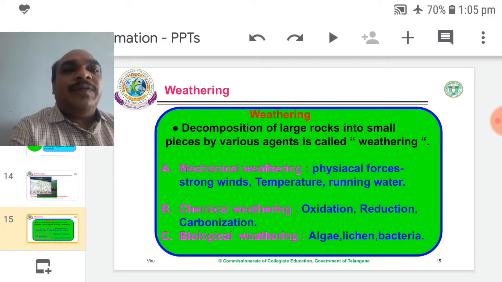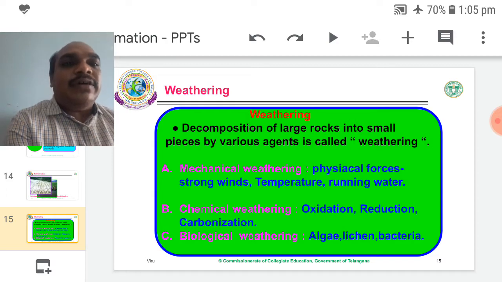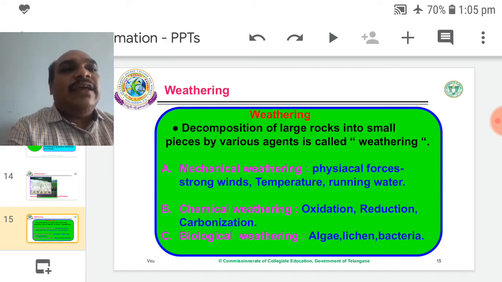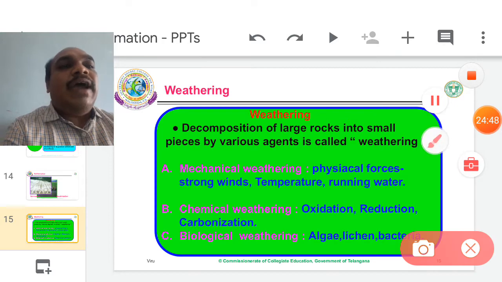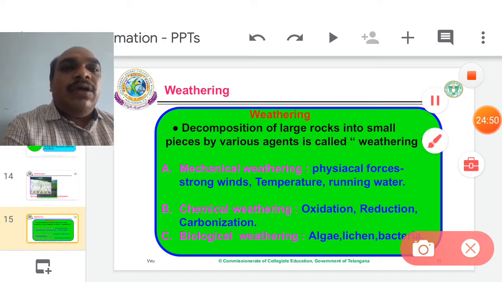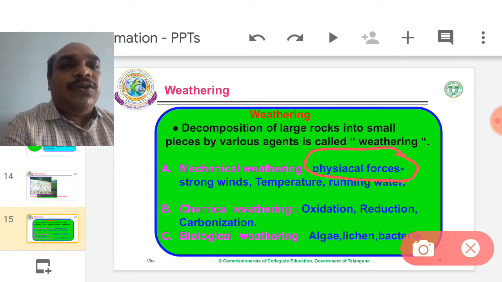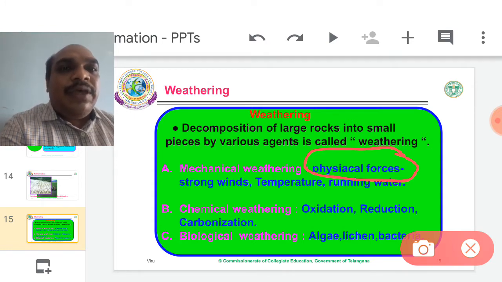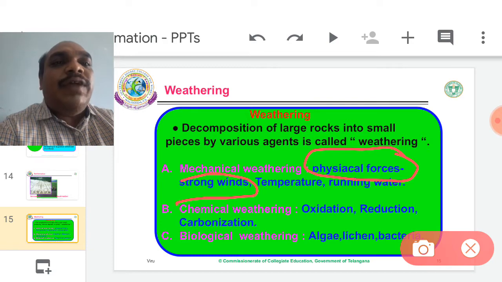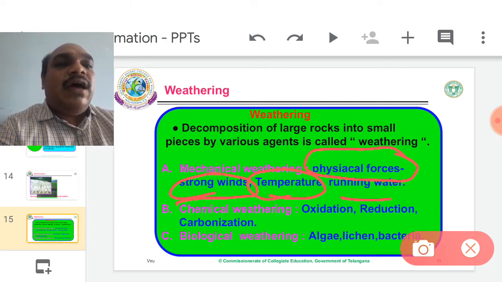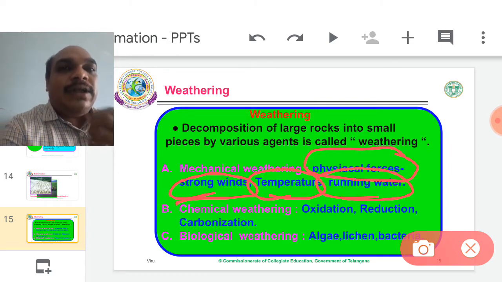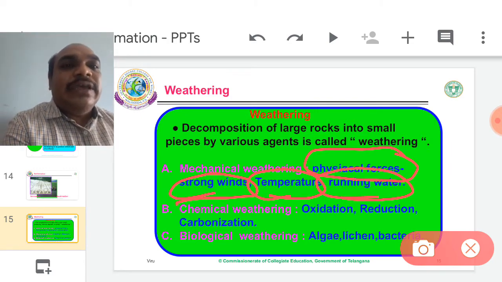That weathering is divided into three types: mechanical weathering, chemical weathering, and biological weathering. One by one, mechanical weathering. Mechanical weathering is done by physical forces. It needs some strong force, maybe strong winds, high temperature, or fast running water like floods.